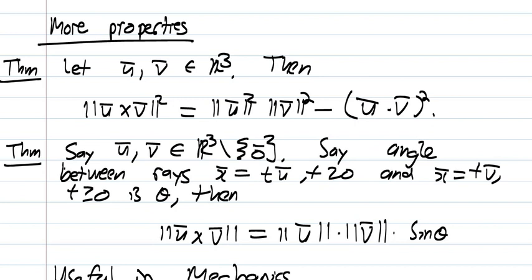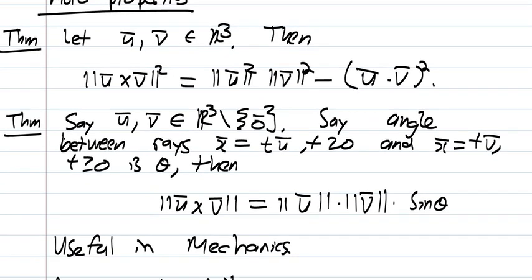So a theorem: if U and V are 3D algebraic vectors, then the norm of U cross V squared is equal to the norm of U squared times the norm of V squared minus (U dot V) squared. You can prove it. The proof is a little lengthy, but it's doable. Another cool theorem: if U and V are non-zero 3D algebraic vectors, and the angle between the rays x = tU where t is greater than 0 and x = tV where t is greater than 0 is theta, then the norm of U cross V is the norm of U times the norm of V times sine theta.